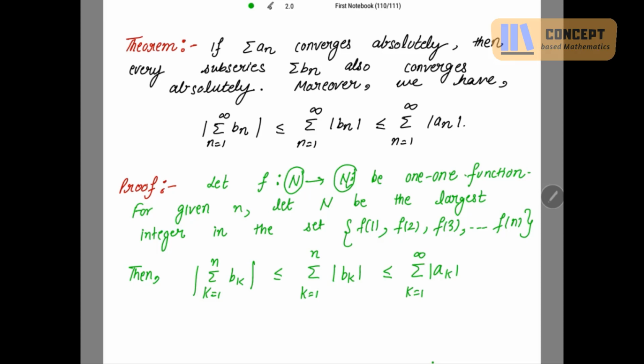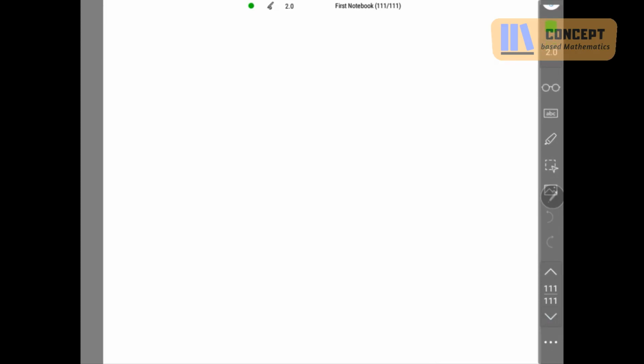Now letting n tend to infinity, because here I have mod of bn with the infinity. So let's take the limit as n tends to infinity.